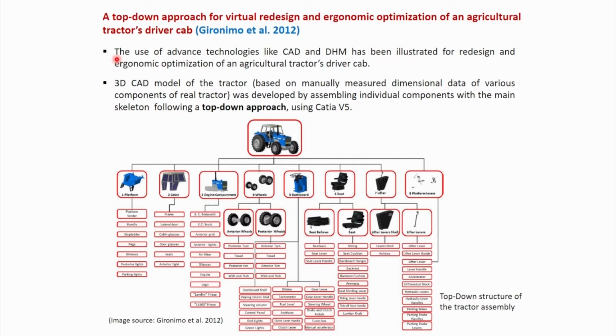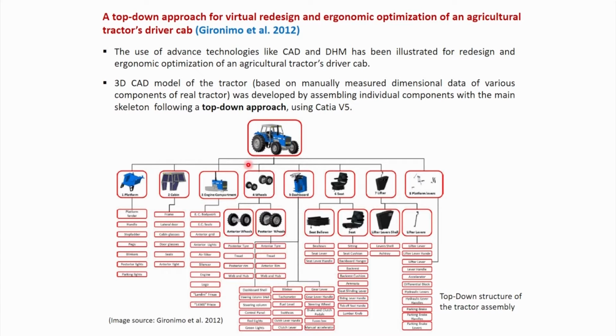In their research, they used advanced technologies like CAD and DHM for illustrating the redesign and ergonomic optimization of an agricultural tractor's cab. A 3D CAD model of the tractor, based on manually measured dimensional data of various components of the real tractor, was developed by assembling individual components with the main skeleton following a top-down approach using CATIA V5 software.